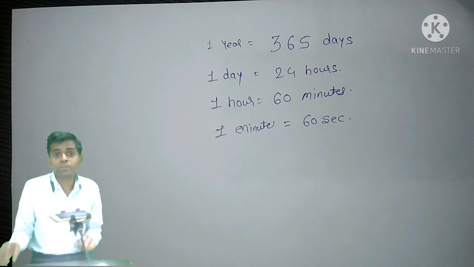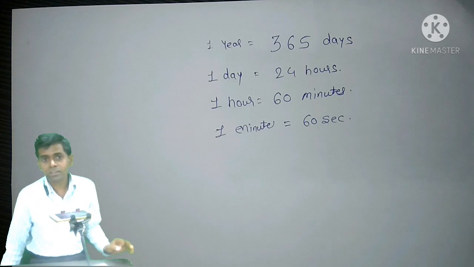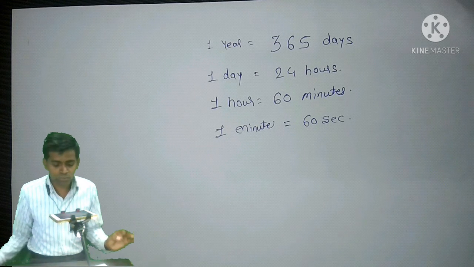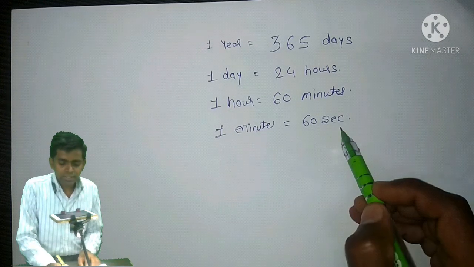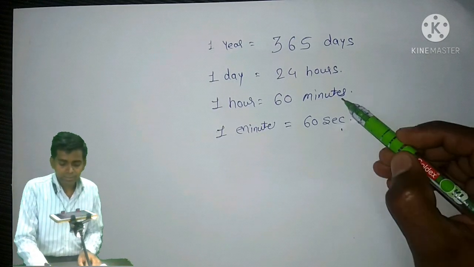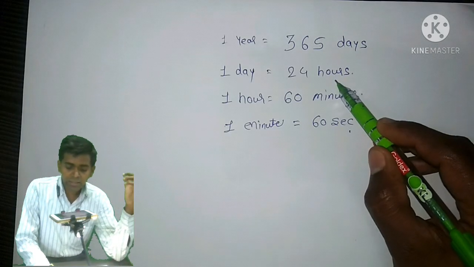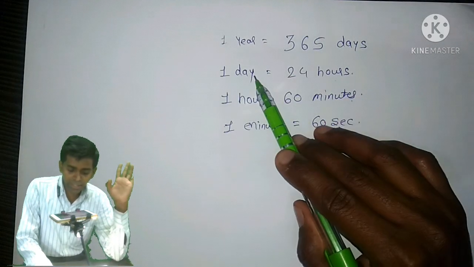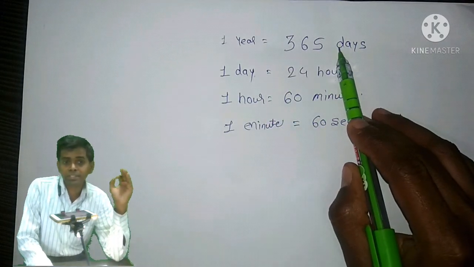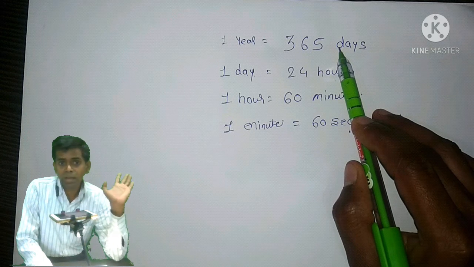We have already learned that. Then 60 minutes is equal to 1 hour. 24 hours is 1 day. And 365 days is equal to 1 year.